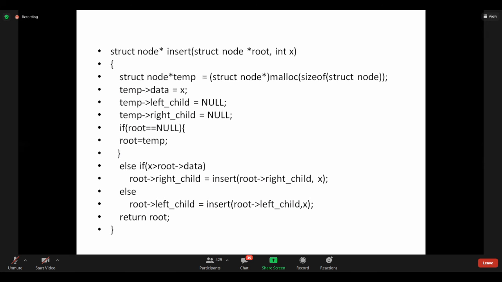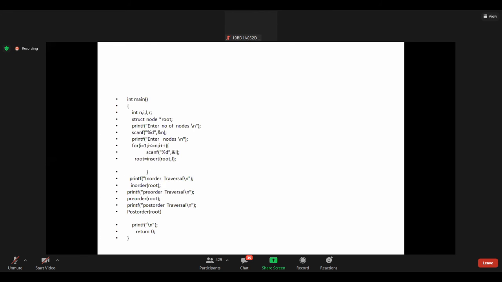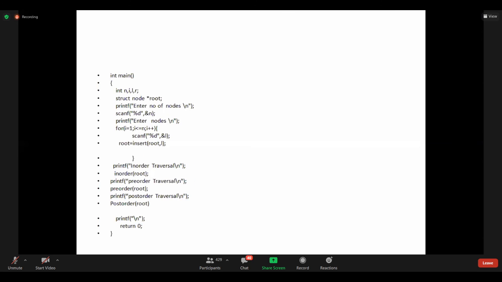This is the insert function, right? I'm creating a temporary node for the insert function and everything. This is the main. In the main function, it should ask how many nodes you want to create in the tree, and using a loop and calling the insert function, I created the tree. After that, in order traversal, pre-order traversal, post-order traversal, three printf statements and three function calls I wrote. The in order code is the one which I explained, no? That code you have to write. Program is finished. One insert function you require and these functions, and the program will get executed. So if time permits, I'll show execution in the next class.